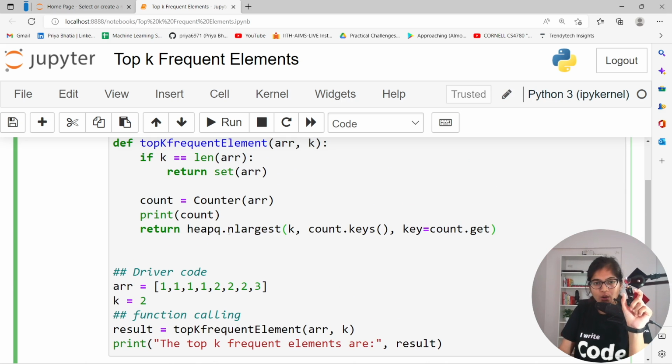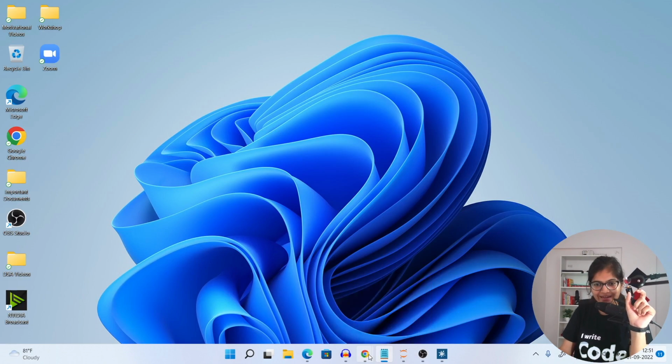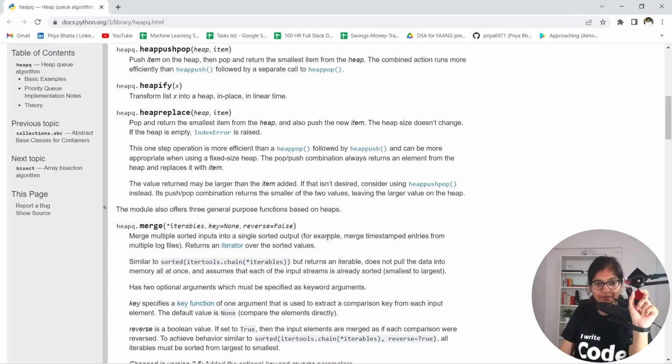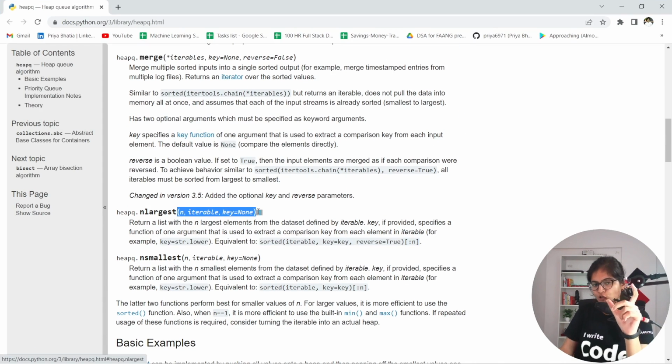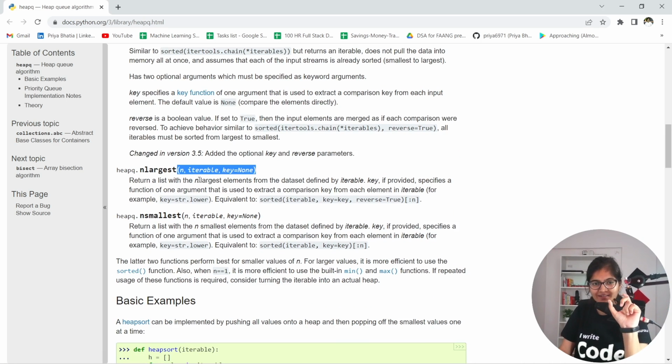parameters. If you observe the documentation, let me redirect you again to the documentation part. This nlargest will contain 3 parameters, although this key equals None is an optional parameter. If you want, you can define it. If you don't want, it's okay, it's completely fine. Let's try to understand what these 3 parameters are all about.